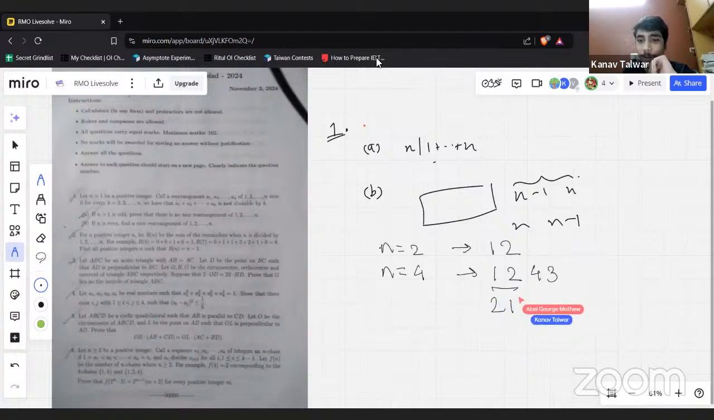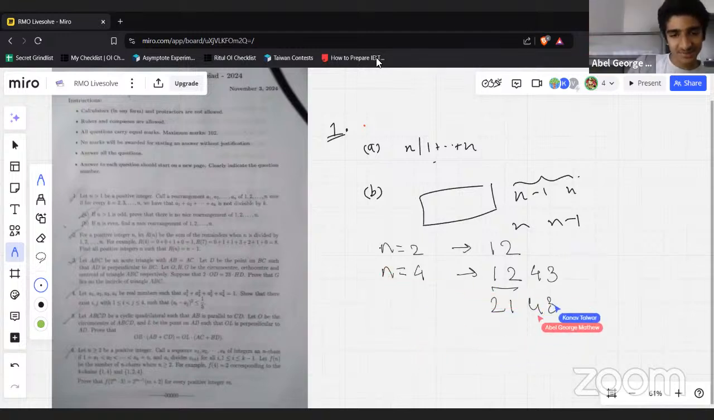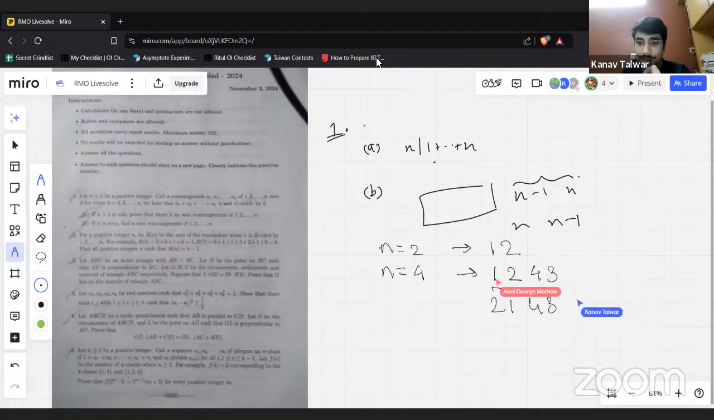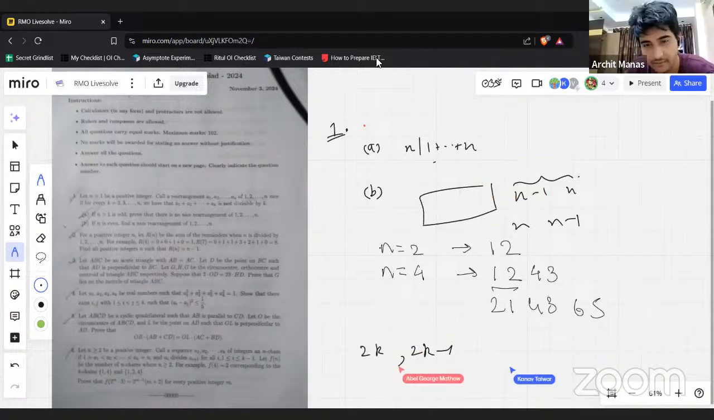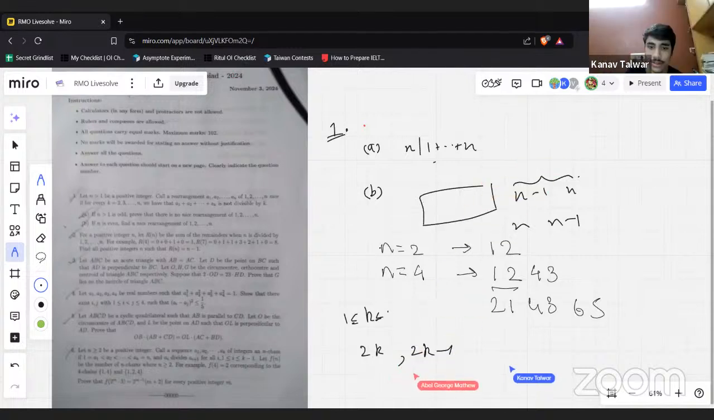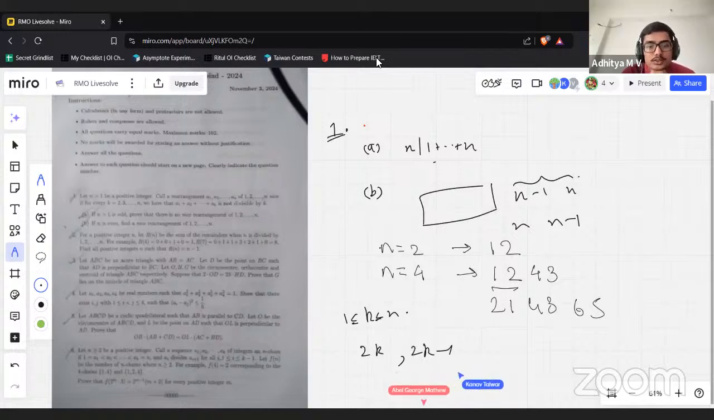Yeah, so basically just swap pairs in reverse order. For each odd number, you can pair up: 1 plus 2, all the way to n minus 1 plus n. Something like 2k minus 1 and 2k, for k from 1 to n. Yeah, this should work. Okay, yeah, this works.